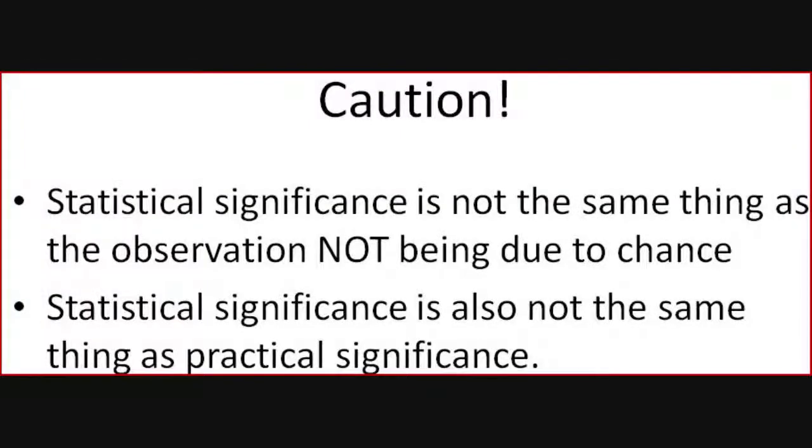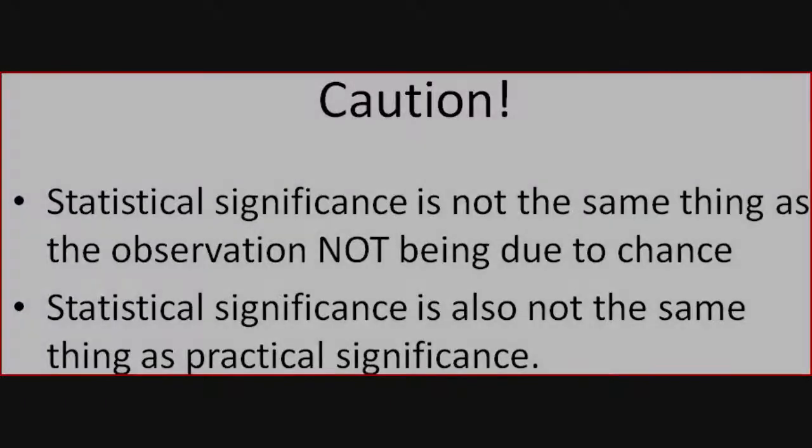Now, one of the most common misconceptions that people have about statistical significance is that it says the observation is not due to chance. It also does not say that the observation is practically significant, meaning that it has practical purposes.